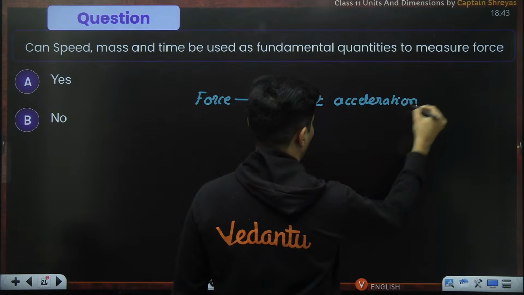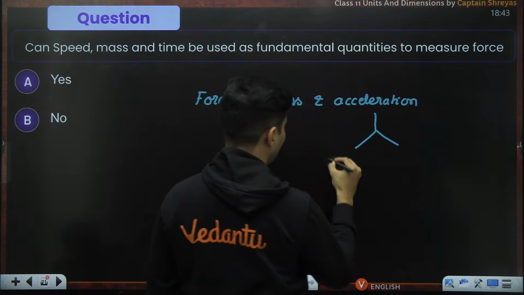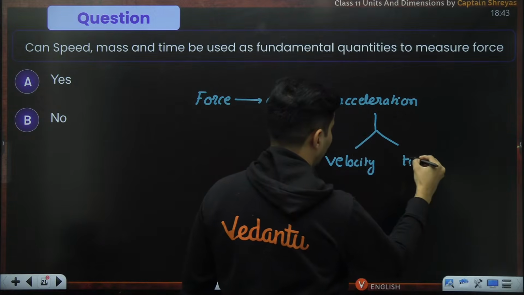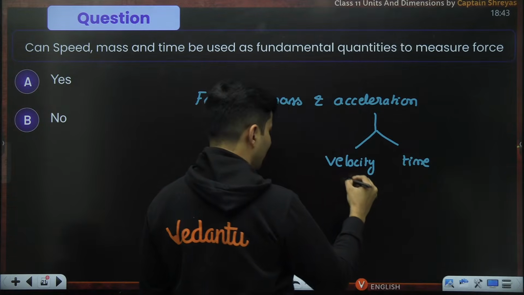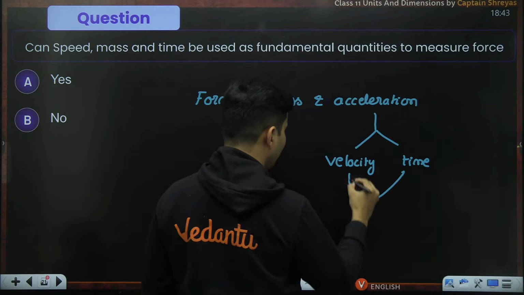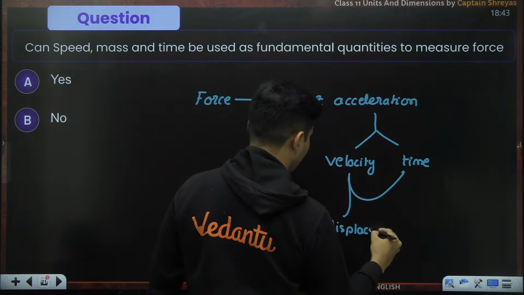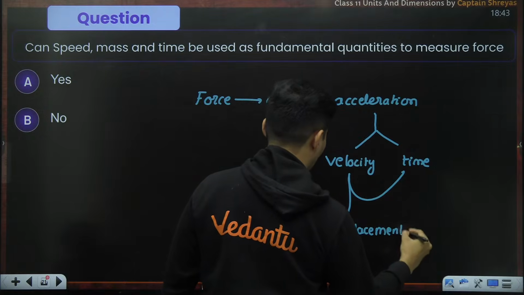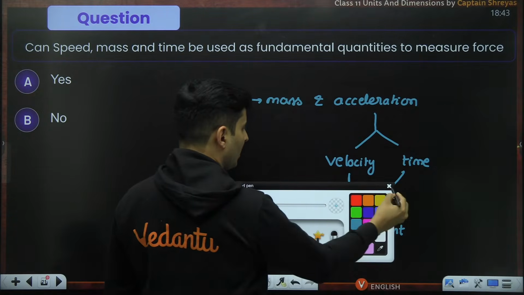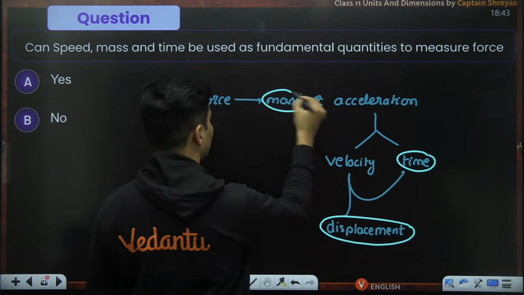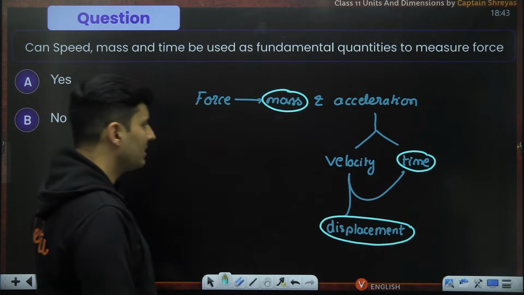Acceleration depends on velocity and time. Velocity depends on time and displacement. Now, as you can see over here, displacement is fundamental, time is fundamental, mass is also fundamental, force is obviously derived.